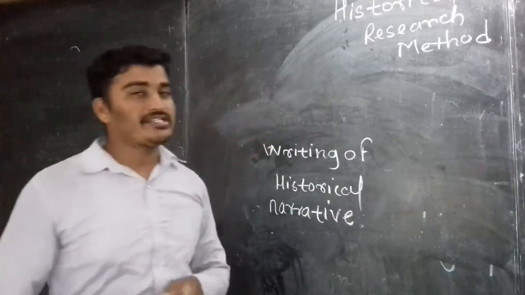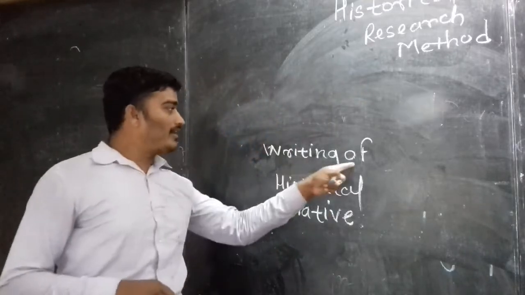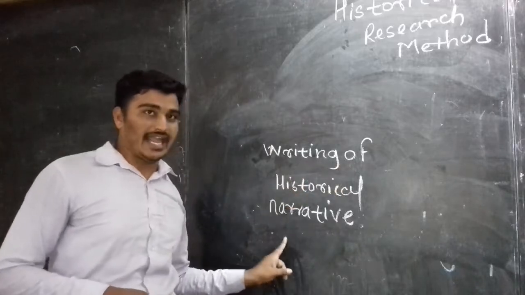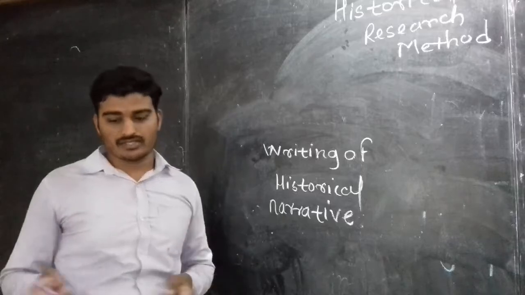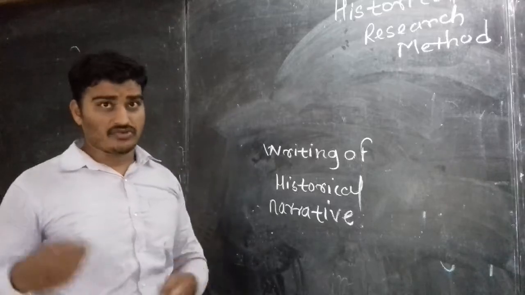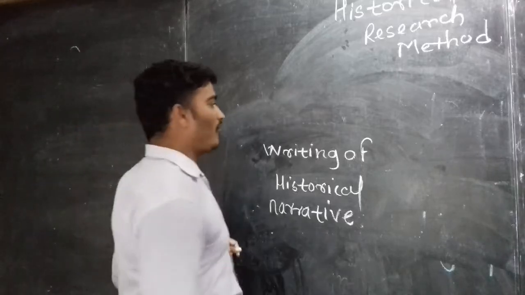Those points we are going to see now. So, writing of historical narrative. Any author who is going to write a historical book, what type of information must he know? That we are going to see through the web chart.